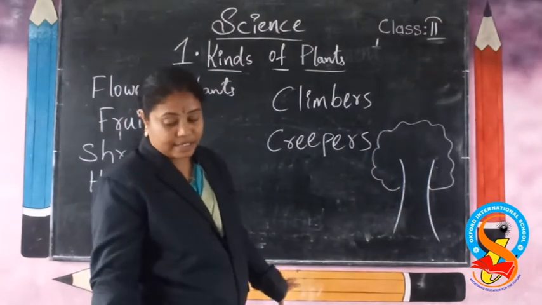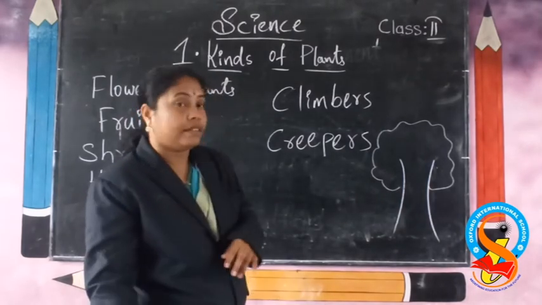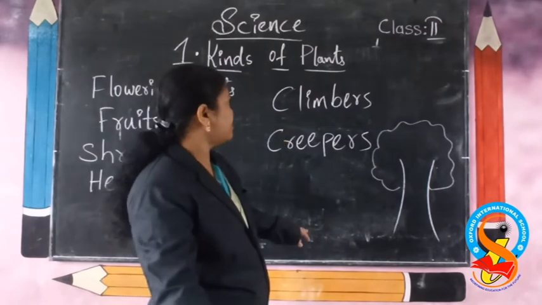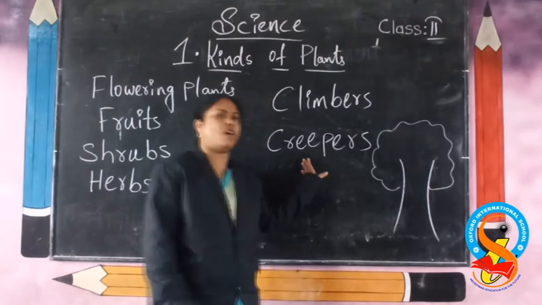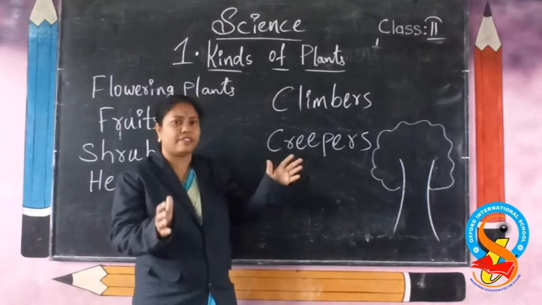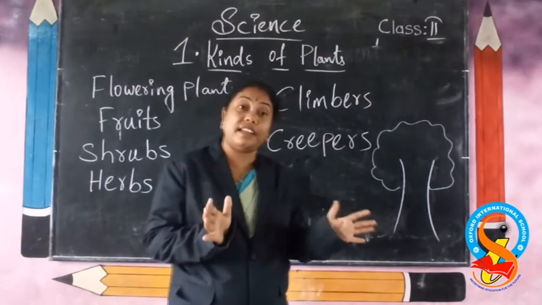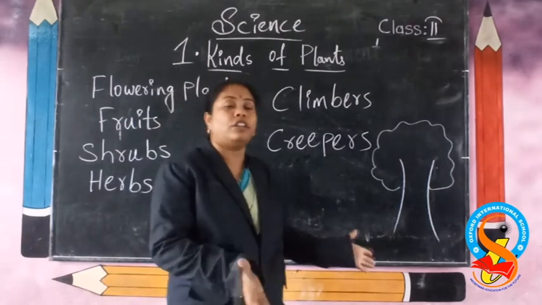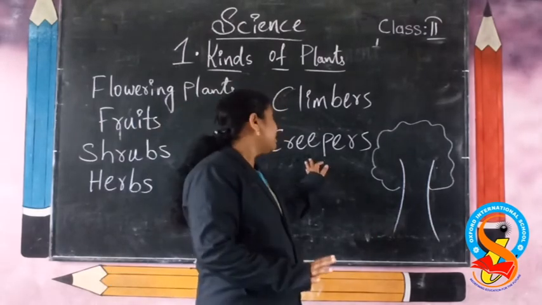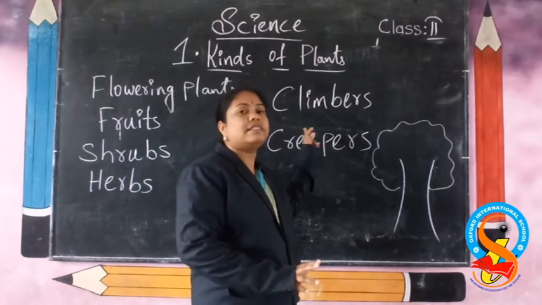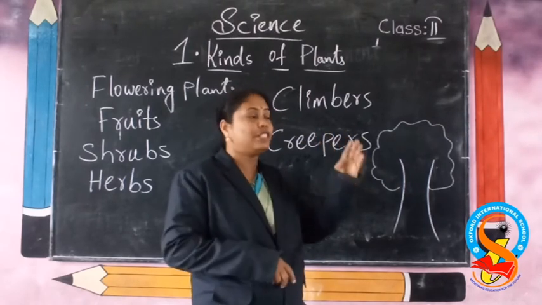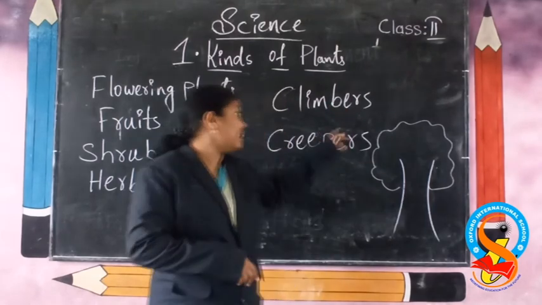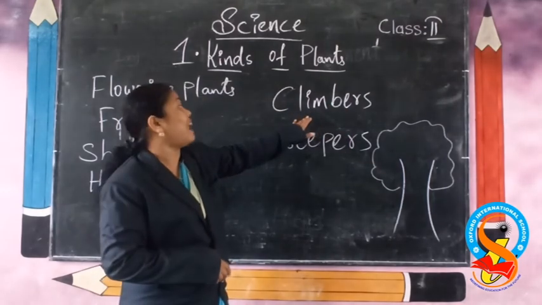And the next are climbers and creepers. I said creepers also. Why? Because the fruit will be heavy. So that's the reason the plants grow along the ground. So we call them creepers. Climbers need support to stand. The stem needs support to stand erect. Erect means straight. So we call them climbers.